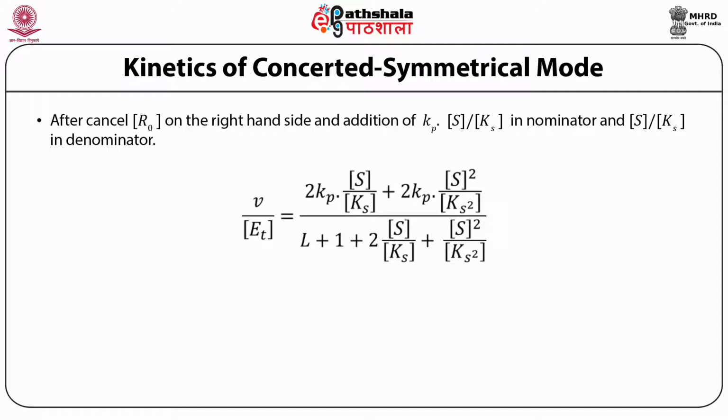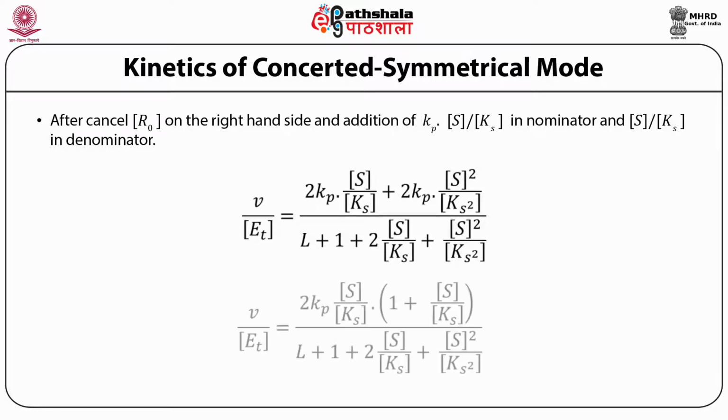And this equation can be rearranged as V upon Et is equal to 2 Kp into S upon Ks divided by 1 plus S upon Ks, divided by L plus 1 plus 2 S upon Ks plus S square upon Ks square.